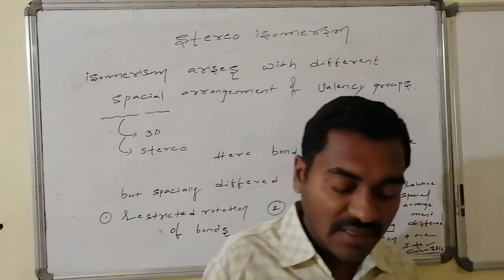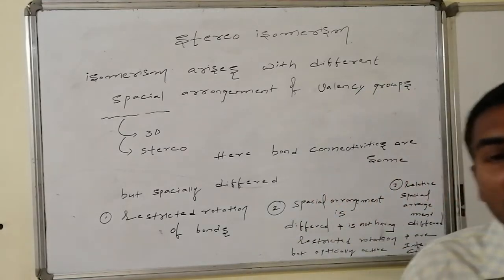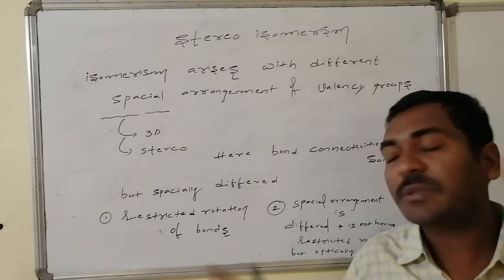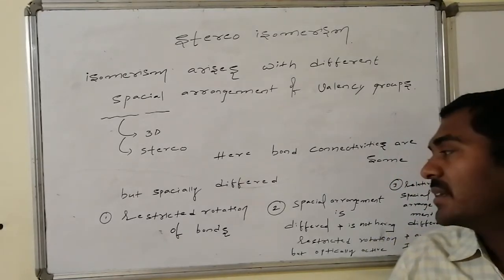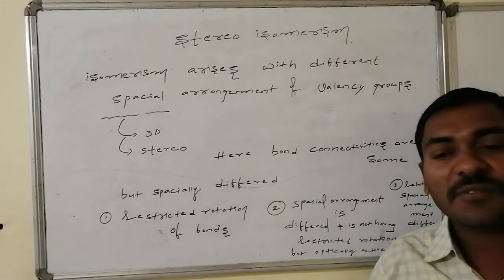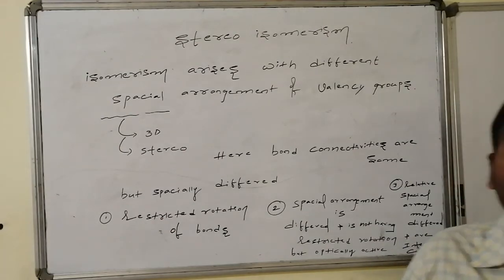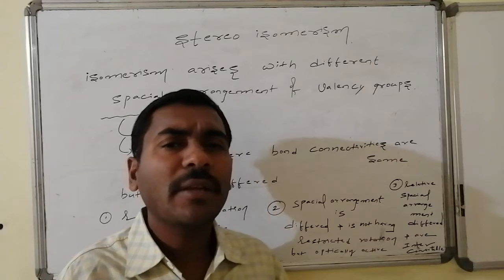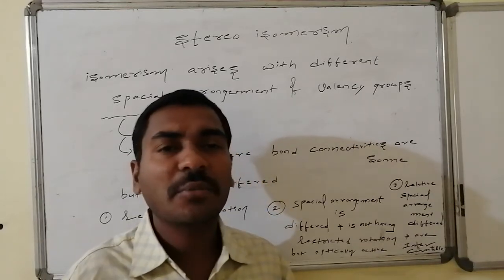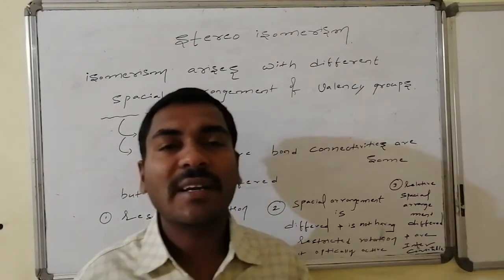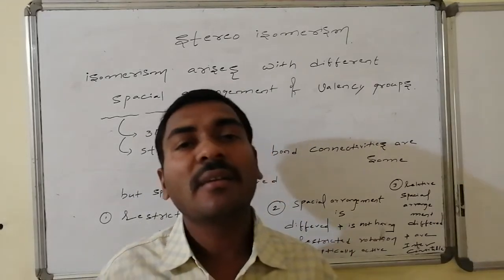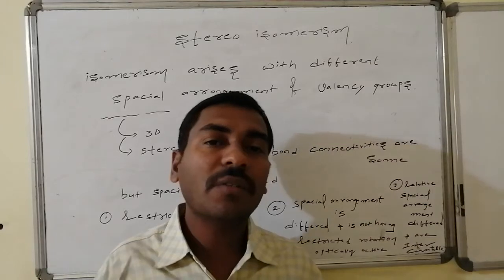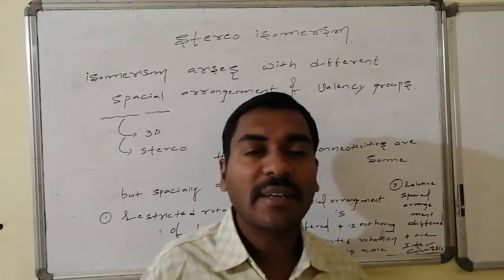Thus we are having three varieties of spatial isomers which are known as stereoisomers. First one are said to be the geometrical isomers, second one are said to be the optical isomers, and the last one is said to be the conformational isomers. Thus we are having three things. Let us have a brief view related to the geometrical isomerism, similarly optical isomerism, and the conformational isomerism. With a little introduction, we will move our discussion towards the geometrical isomerism.